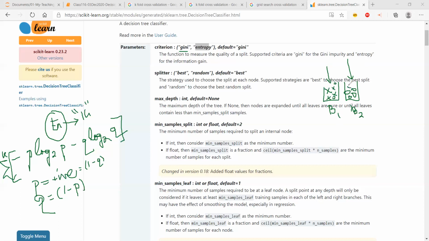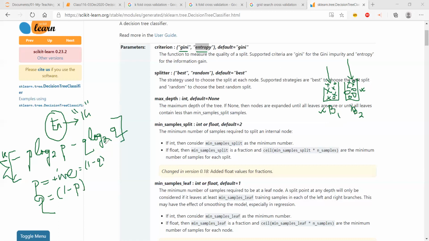Real life is going to be something like this. Let's say I have two boxes like this. I have more crosses in B1 and only a couple of instances of balls in B1. So B1 has a higher homogeneity as compared to B2, because if you look at B2, I have four crosses and four balls. So this is a very heterogeneous kind of bag, right? Now, Gini or entropy are just measures of how impure they are.